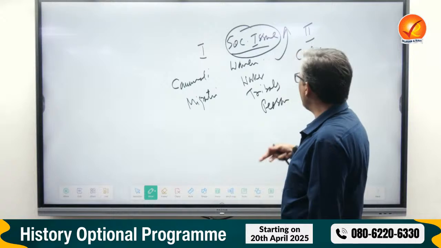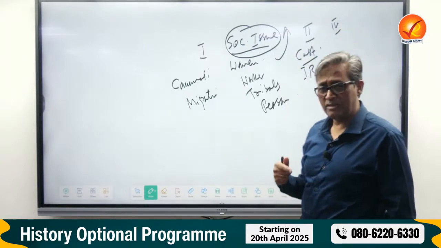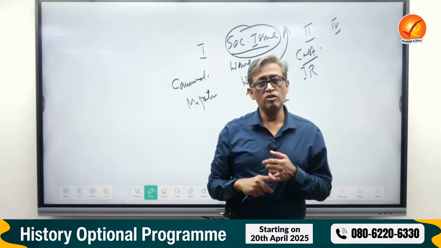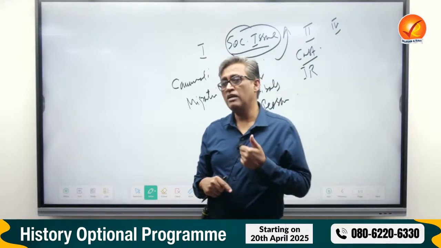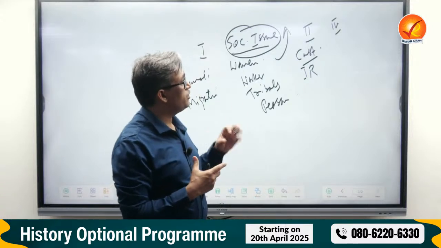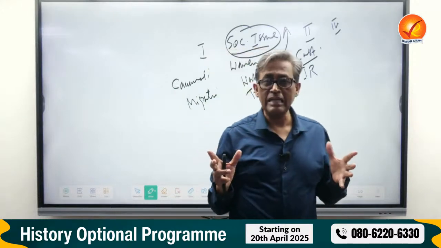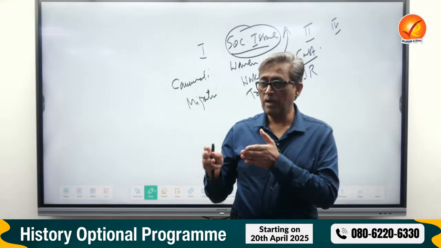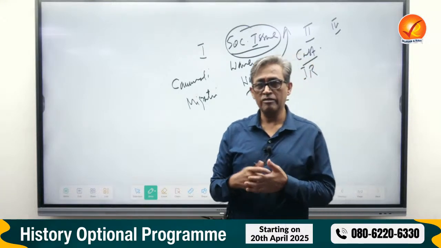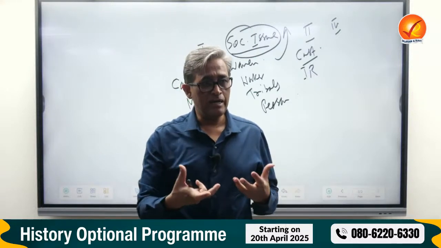Now, in paper 4 of GS, you have ethics and morality. They ask direct questions from Gandhi. They asked already last year on Vivekananda, the year before on Gandhi and Rabindranath Tagore, right? So what point do they want to check in paper 4? How the ethics and morality taught by some great thinkers of India, from Mahatma Buddha, Mahavir Jain, to Sufi Bhakti saints like Guru Nanak, can be applied in administration. They had asked a question on Guru Nanak a few years back. That is the idea of this one.